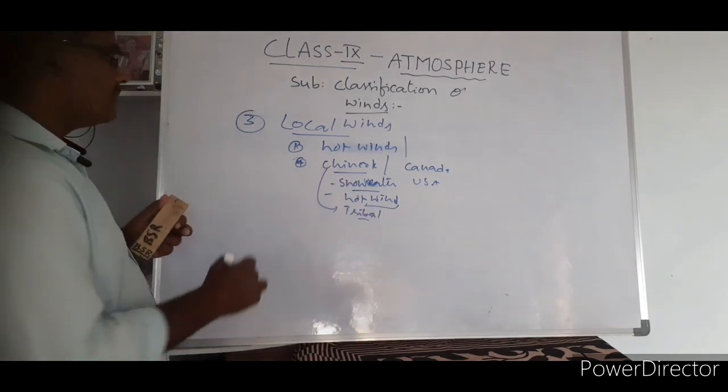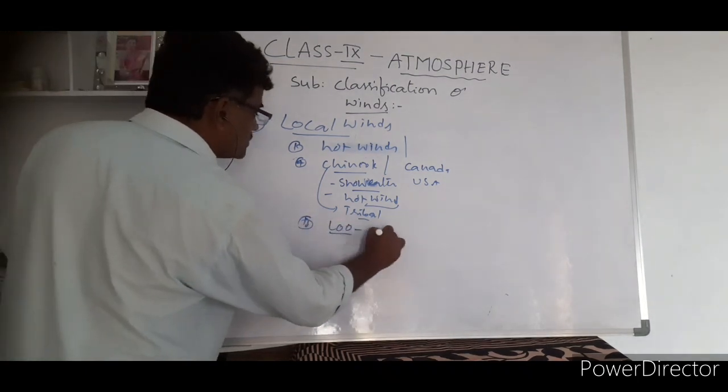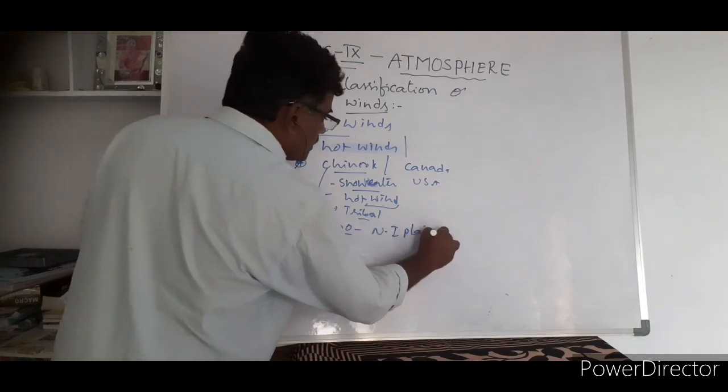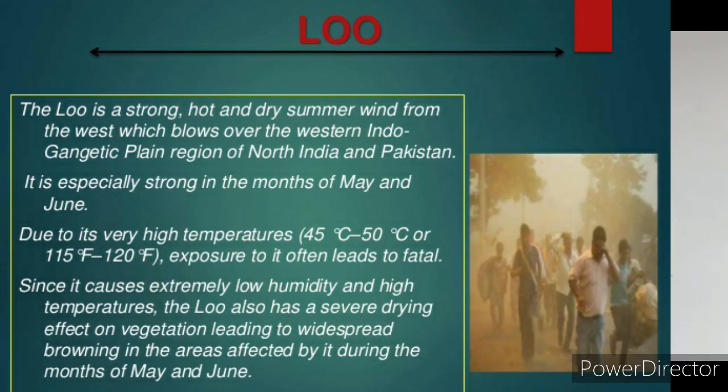Coming to the second one, Loo. This blows in the North Indian plains in the month of May or June. This is a very hot wind. Whenever Loo is blowing in northern India, it can create problems for the people also. Sunstroke will be the major effect due to this. Sunstroke takes place due to Loo.